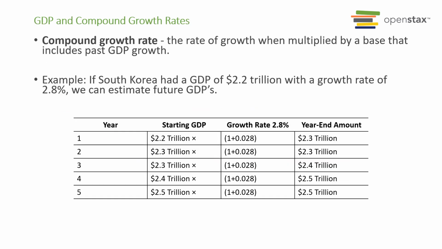So this is all based on the compound growth rate. You probably learned this in your previous classes. We have the simple interest rate, and we have the compounding interest rate. So that's the compound growth rate. That means in the next period, your interest is earning additional interest for you. And as with the economy, whatever additional growth you have for this year, the next year's growth is based on the bigger base. And that's called a compound growth rate. So that's why economies tend to grow faster with compound growth.